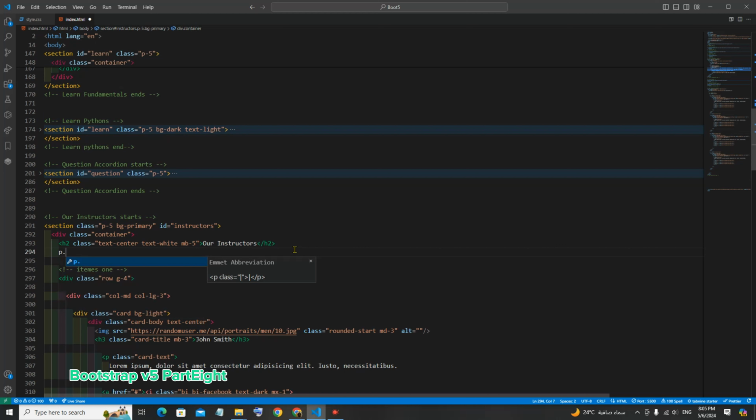We need a class inside the paragraph: lead, dash text, dash center, dash text wide, text to be wide, right? Perfect. Text to be wide. Margin bottom dash 5. Perfect.